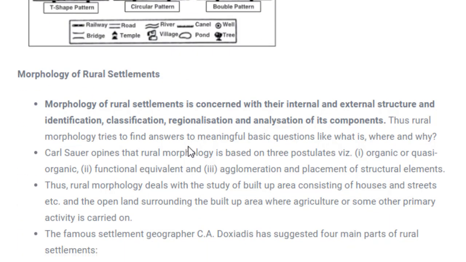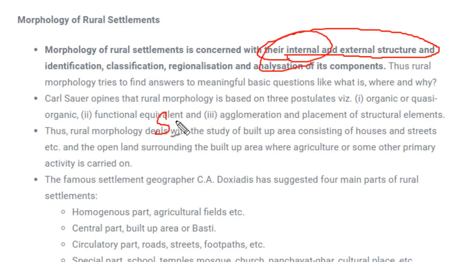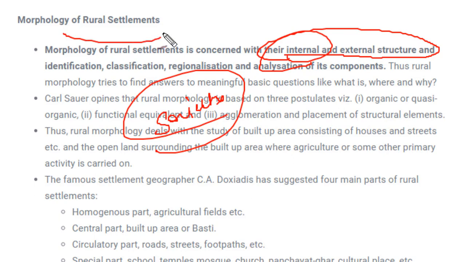Next part is morphology of rural settlement. What do you understand by morphology? Morphology means understanding the internal and external structure. You can see the external structure by just viewing them, but for internal structure you should know the society over there, how society is acting in building or constructing these settlements. For example, if you go to any village and just see the external structure, you won't know the morphology of that rural settlement.